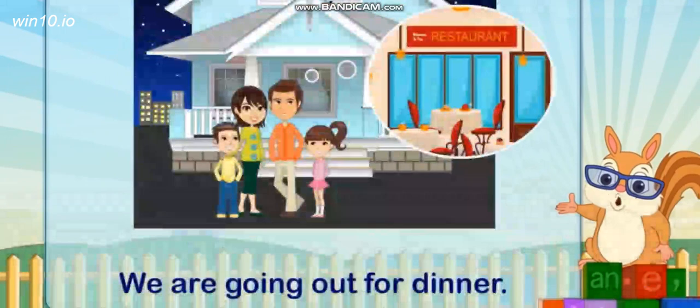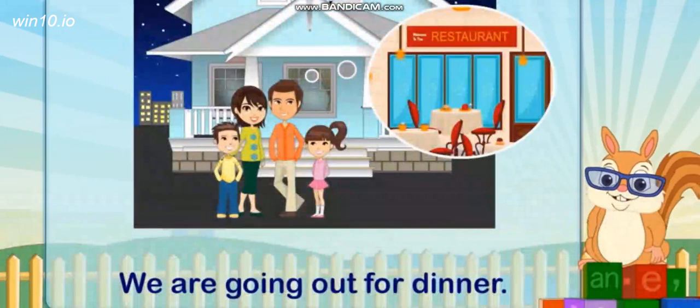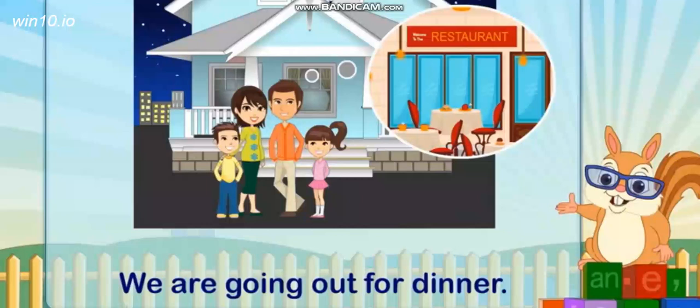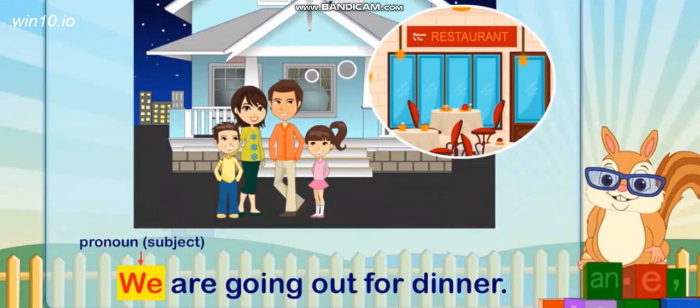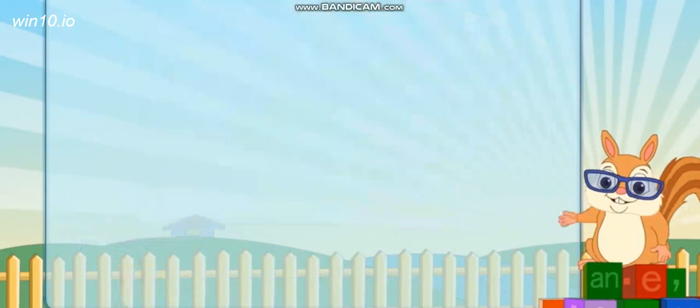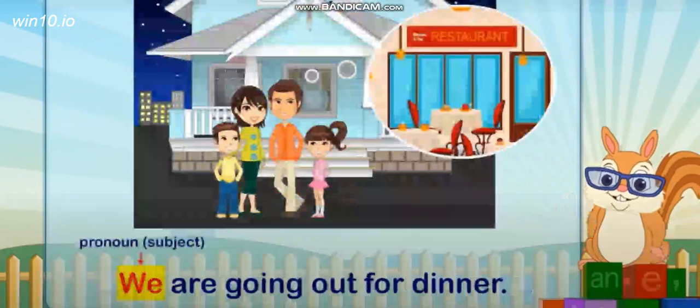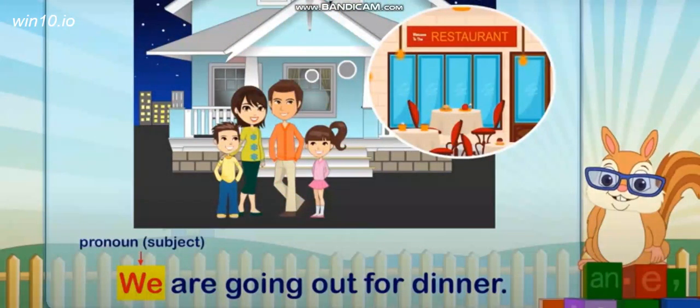We are going out for dinner. Here, we, a pronoun, is the subject. Over here, we is a pronoun because it is in the place of a noun. So, we is a pronoun and here it is a subject. We are going out for dinner. Now, we'll talk about noun phrase.